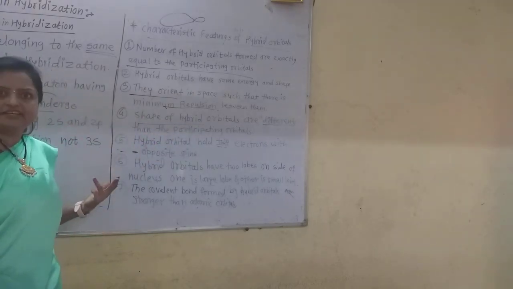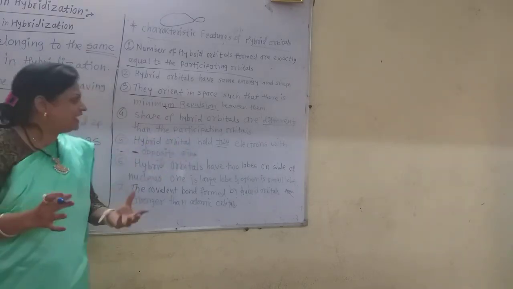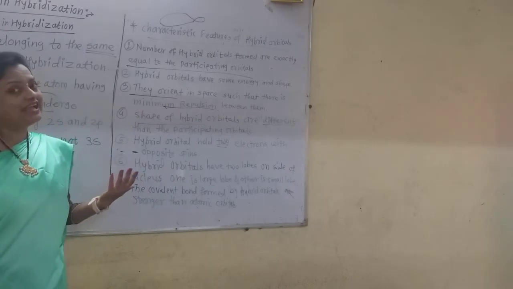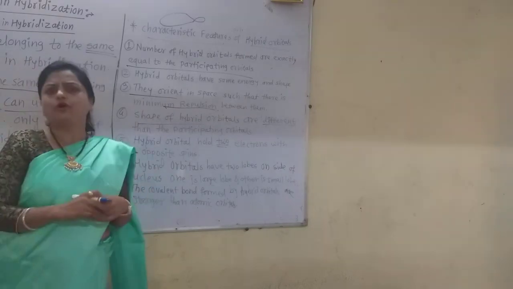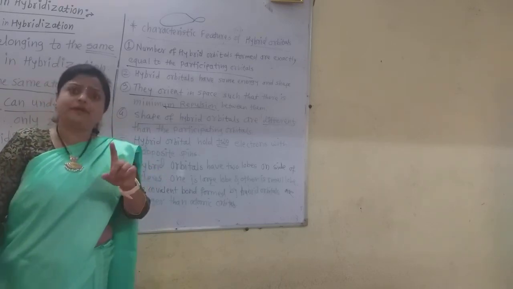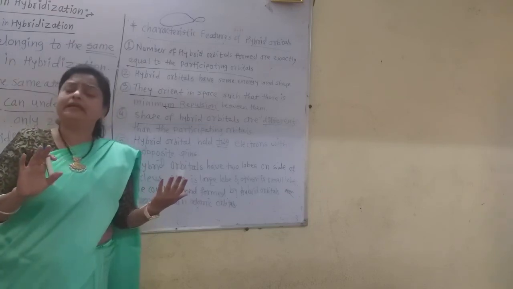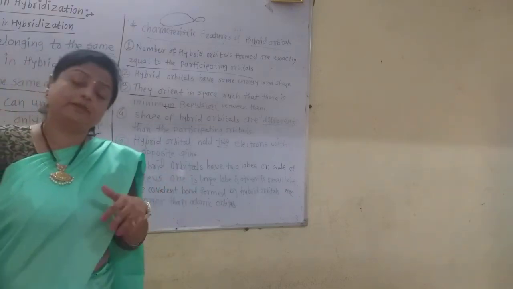The next characteristic feature is that a hybrid orbital holds only 2 electrons with opposite spin, as in the participating atomic orbitals. The total number of electrons in one orbital is only 2 with opposite spin, whether it is an atomic orbital or a hybrid orbital.